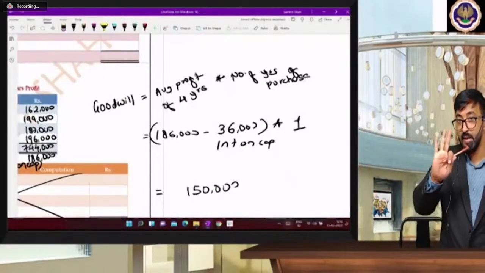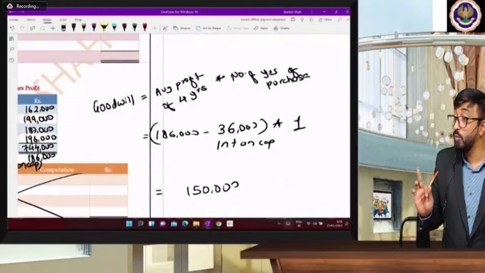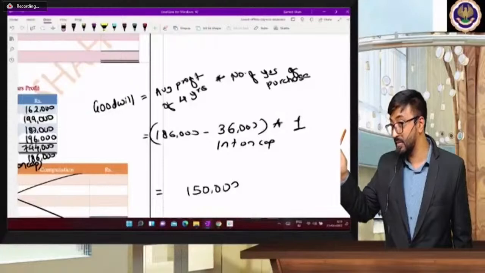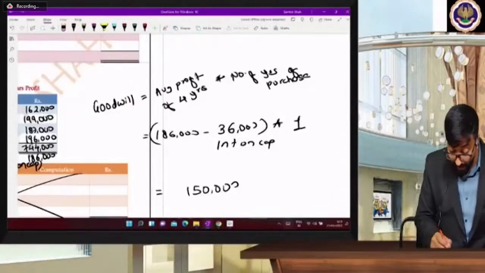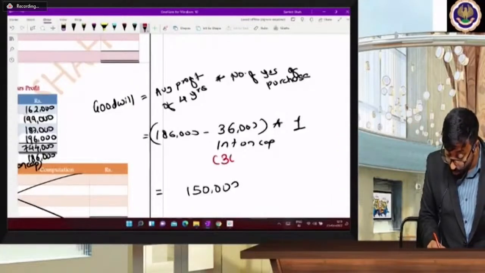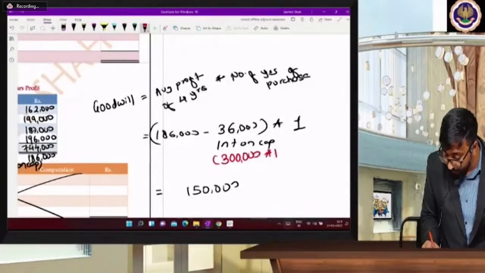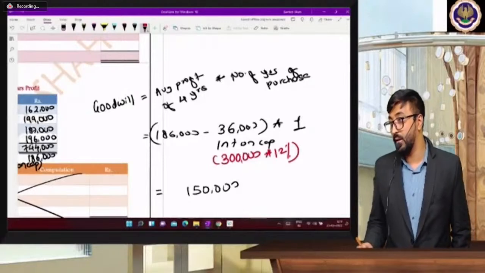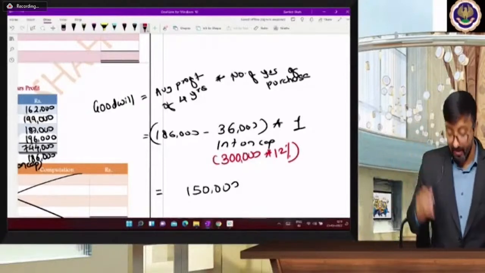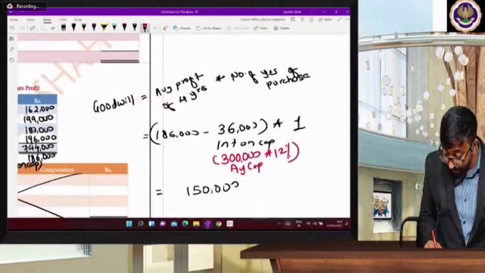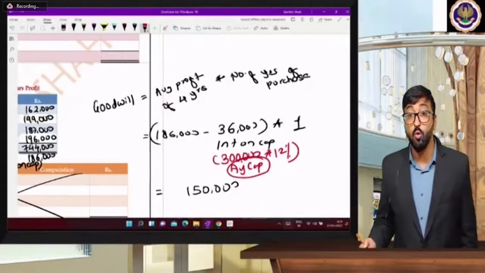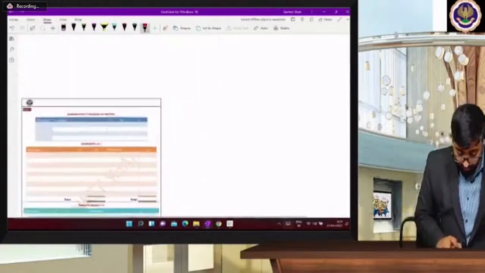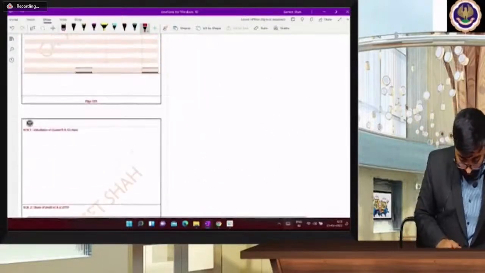While calculating goodwill, we have to consider average capital of the past 4 years. Average capital is 3 lakhs. See the difference. Average capital is 3 lakhs, and on that we have to calculate 12%. So understand, for goodwill, we consider average capital. I will give it in the index also. It was given in the index; I myself forgot.